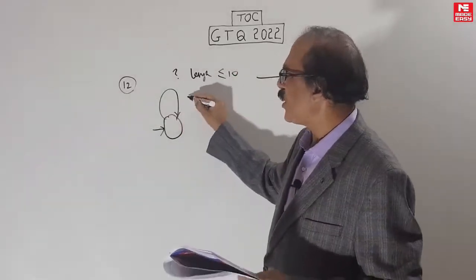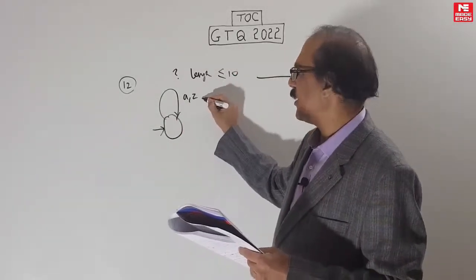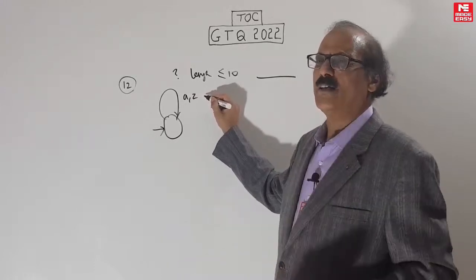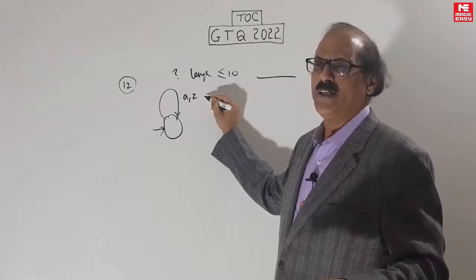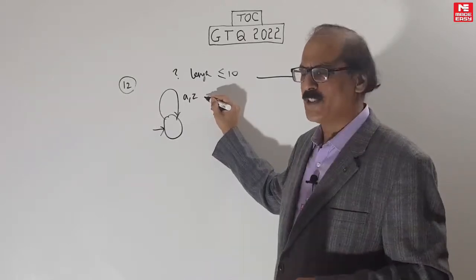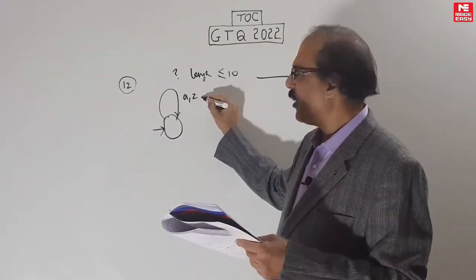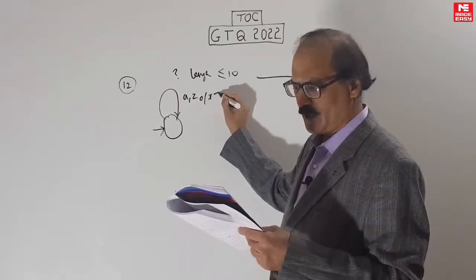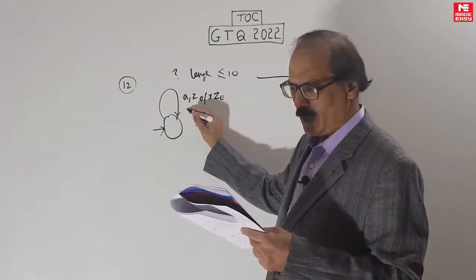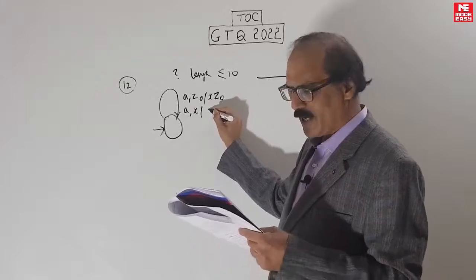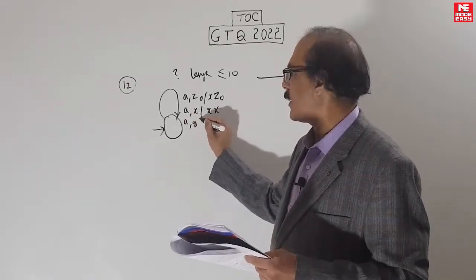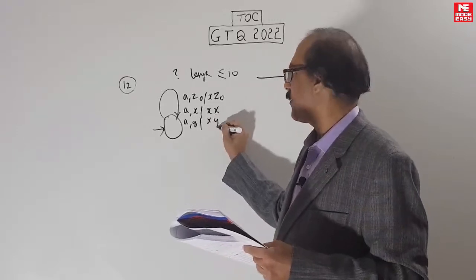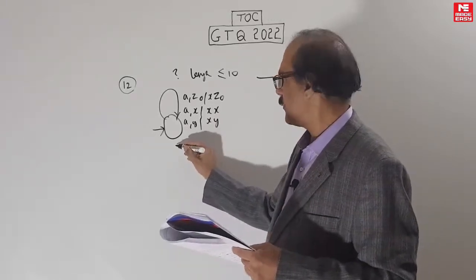Let's see, in PDA very often they give simple ones, either a power m, b power n where m is equal to n, or w such that the number of a's is equal to the number of b's, or palindromes. In this case you see what it is. The palindrome, this is a slight variation of the palindrome program itself. You should know the palindrome program can be written in so many ways. This is one way, and then further it's given.